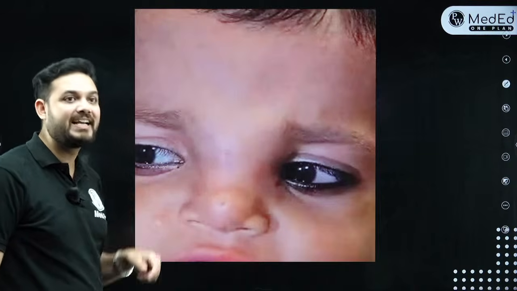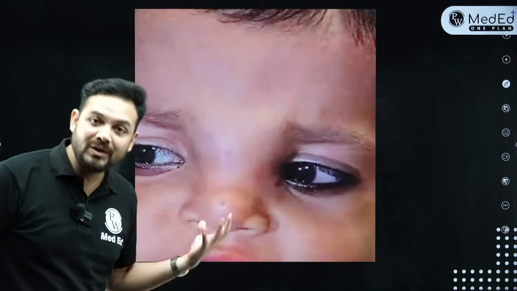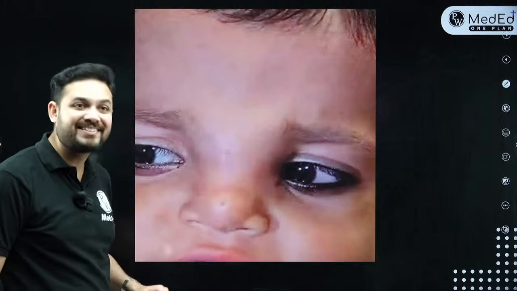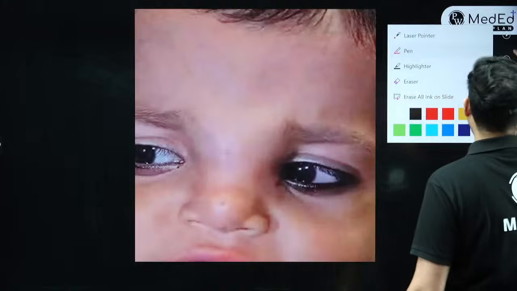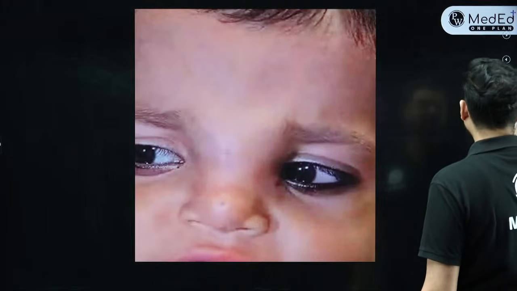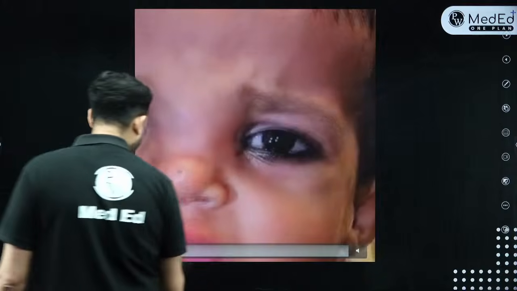If you go back and see this particular child that I showed you, this child had a swelling over the dorsum of the nose. Now how will we know whether it is an encephalocele or not? The only thing we did was that whenever the child is crying, see the child is crying, there won't be a sufficient increase in the size of the swelling. When the child cries, there won't be any increase in size of the swelling.